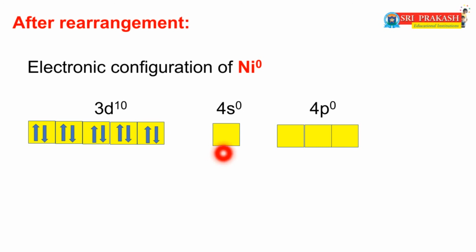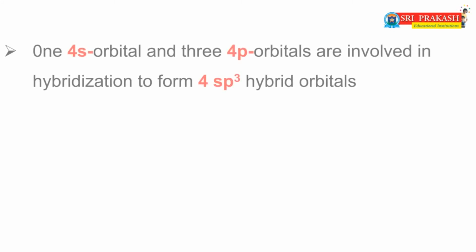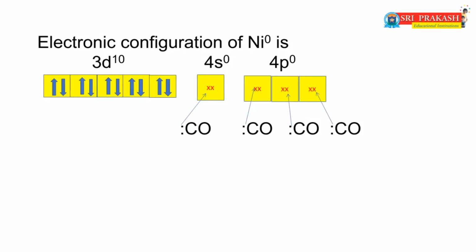In this, 1 4s orbital and 3 4p orbitals are involved in the hybridization, then form 4 sp3 hybrid orbitals. These hybrid orbitals are involved in the bond formation with carbon monoxide ligands.